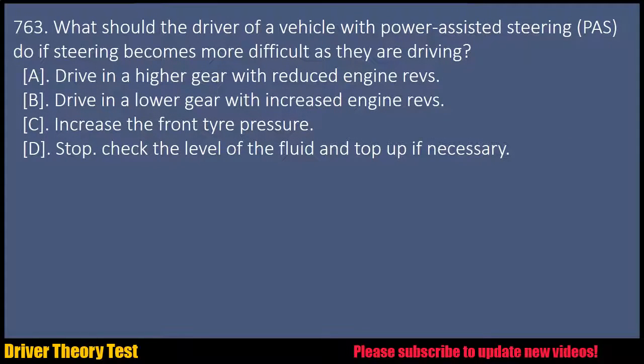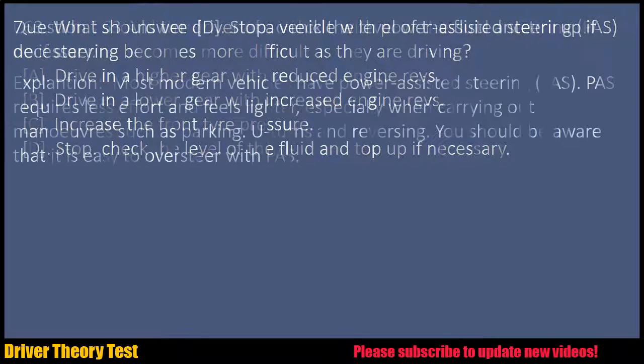Question 763. What should the driver of a vehicle with power-assisted steering, PAS, do if steering becomes more difficult as they are driving? A. Drive in a higher gear with reduced engine revs. B. Drive in a lower gear with increased engine revs. C. Increase the front tire pressure. D. Stop. Check the level of the fluid and top up if necessary.